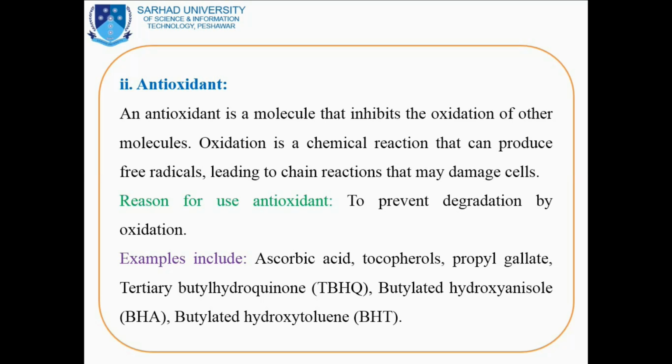Examples of the antioxidant include ascorbic acid, tocopherol, propyl gallate, tertiary butyl hydroquinone, butylated hydroxyanisole, and butylated hydroxytoluene. These are the examples of antioxidants. Remember that a certain limit is there for the concentration used in the formulation. Beyond that concentration, it may cause toxicity to the patient.